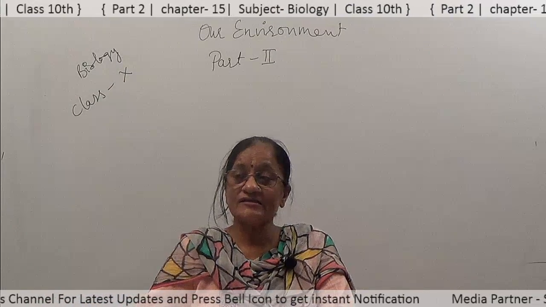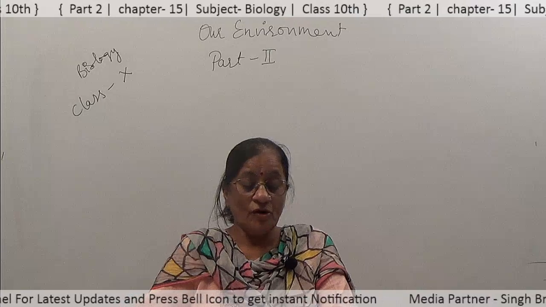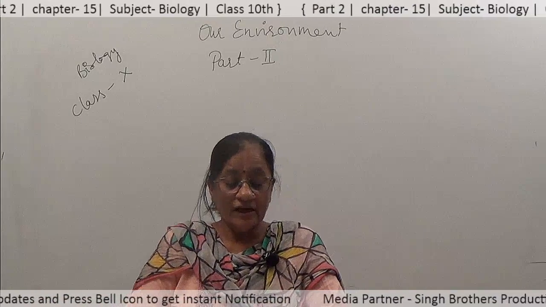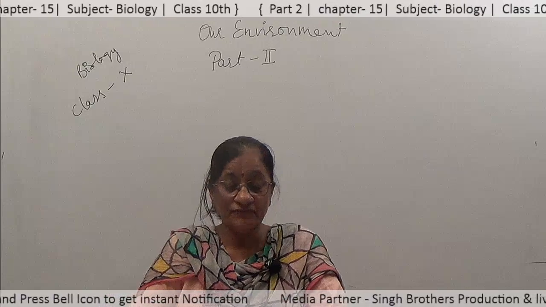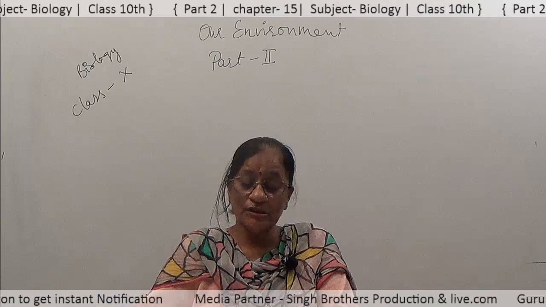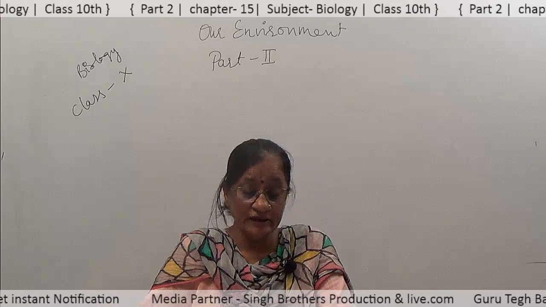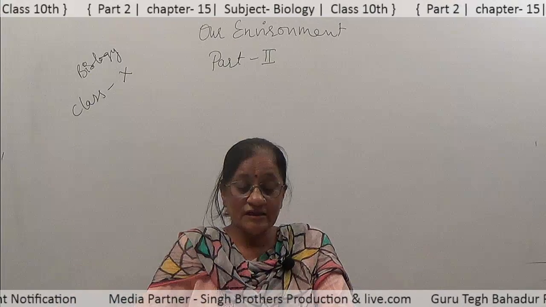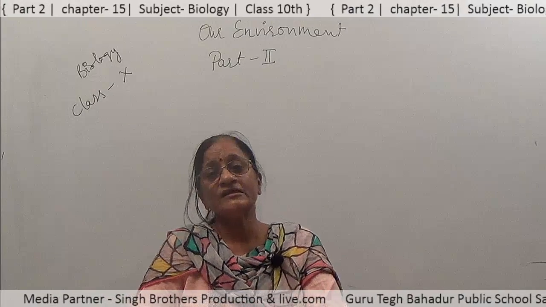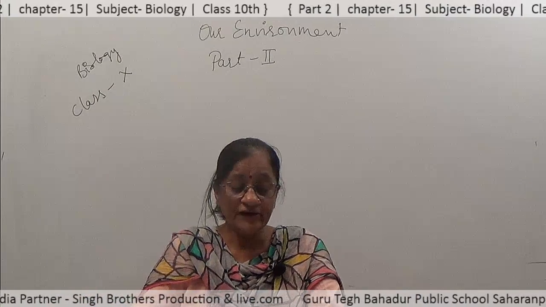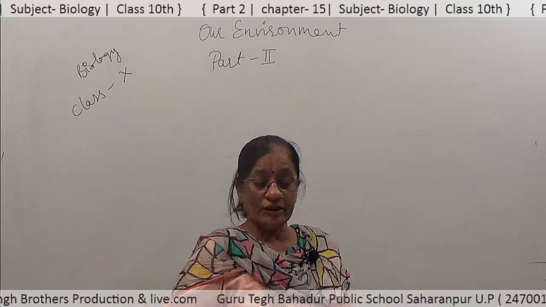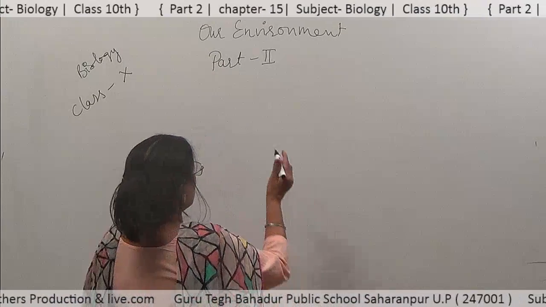Or it is the sum total of all the living organisms and the environment around them and the processes of interaction between them in a certain area. Thus, an ecosystem is an interacting system consisting of biotic and abiotic components.